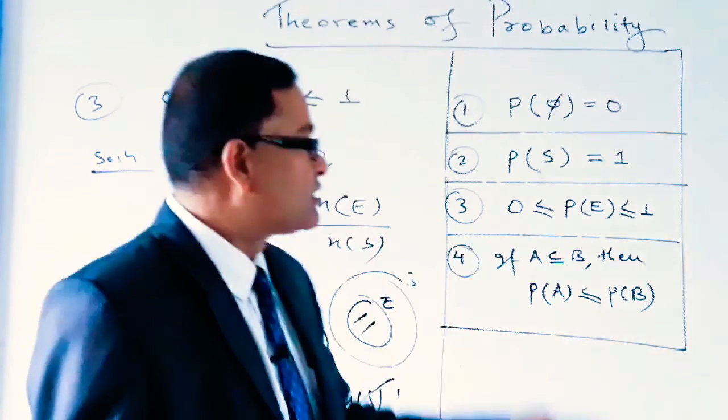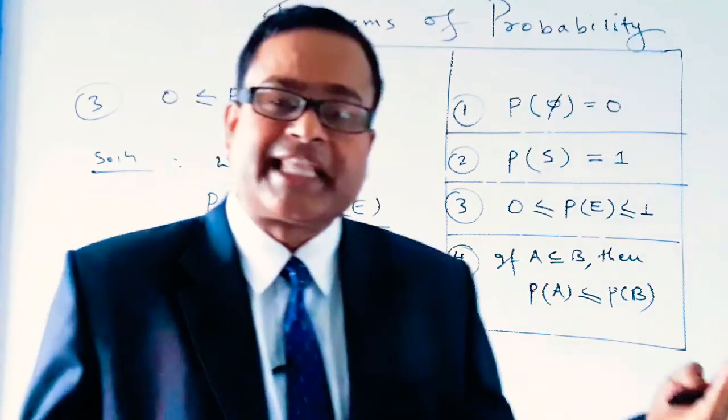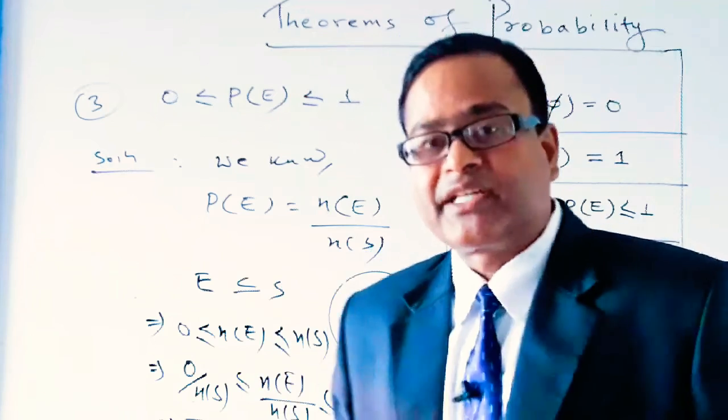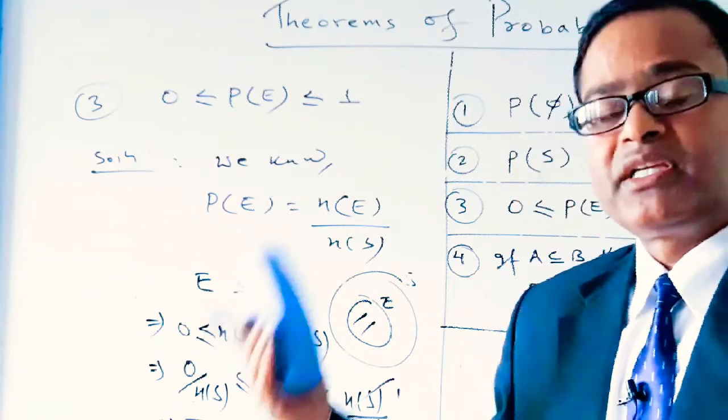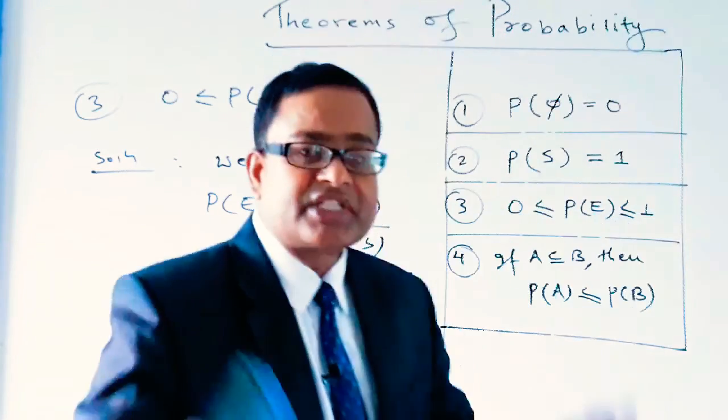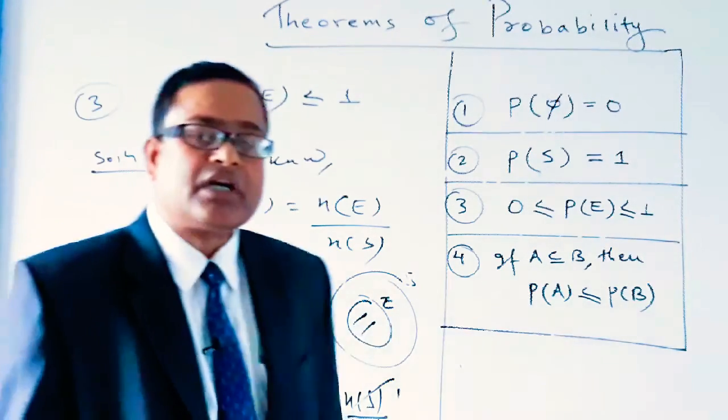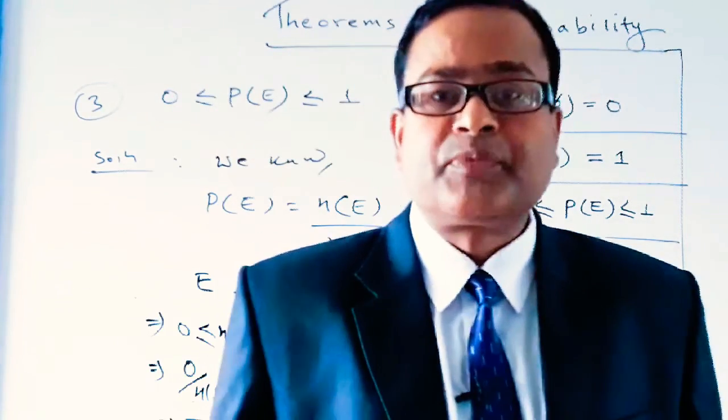So according to the third theorem of probability, we can say that the probability of an event always lies between 0 and 1. Dear students, now let's go to the proof of the fourth theorem of probability.